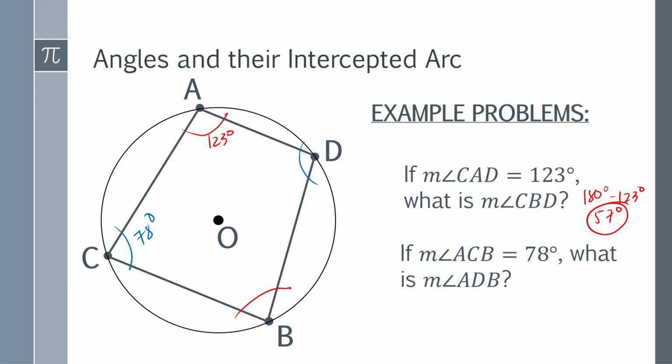To find out the measure of angle ADB, you have to subtract from 180 degrees. It's because this pair of opposite angles on an inscribed quadrilateral are supplementary. So therefore, this one is equal to 180 minus 78, which is 102 degrees. I hope that you get this.